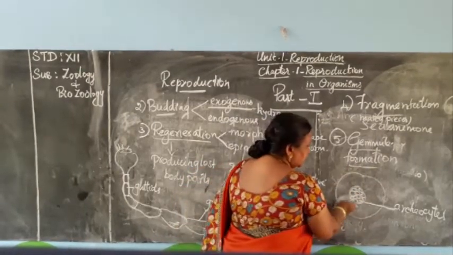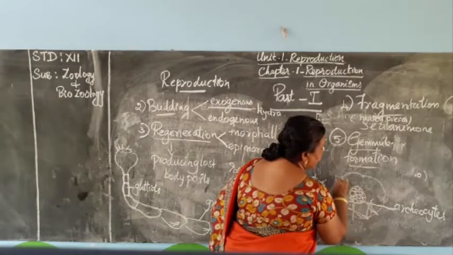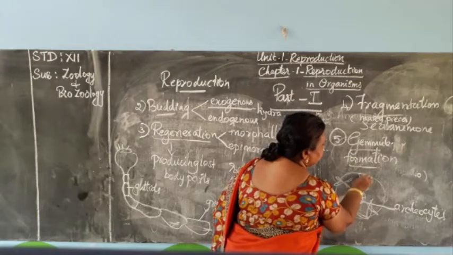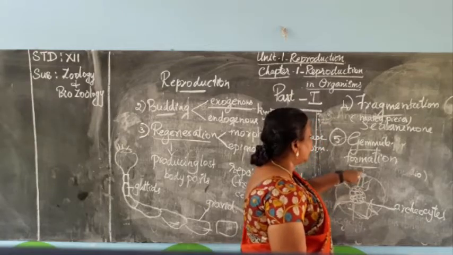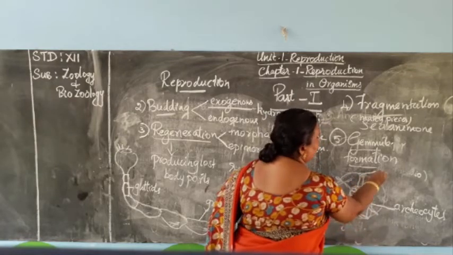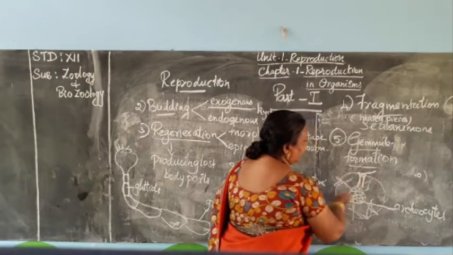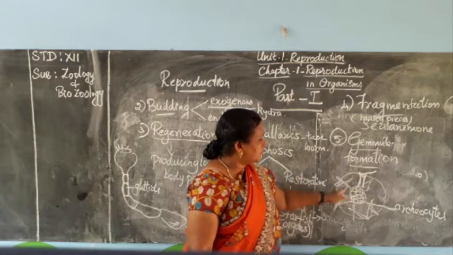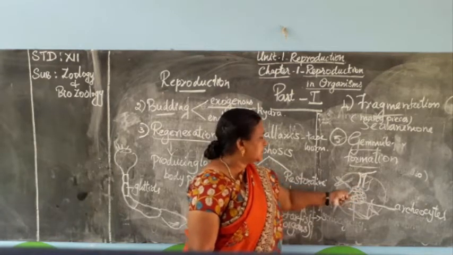And outside of this layer, we can see elongated processes. They are called spicules. And here we can see an opening. This opening is called the micropyle, and it is giving the way for the outgoing of the contents, and it is giving the nutrition for these archaeocytes.